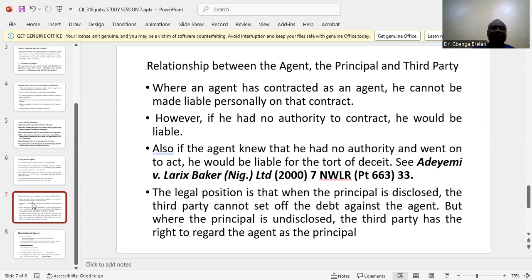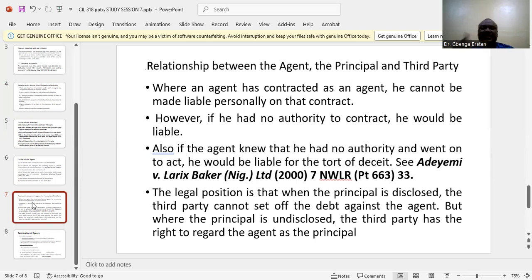In other words, in the first instance, where he has authority to contract and he disclosed his principal and he acted on behalf of the principal, he will not be liable to any action. But where he lacks authority to contract what he has contracted with the third party, he will be personally liable to that action. And if the agent knew, as at the time, he had no authority and he went on, he will be liable to deceit in tort.